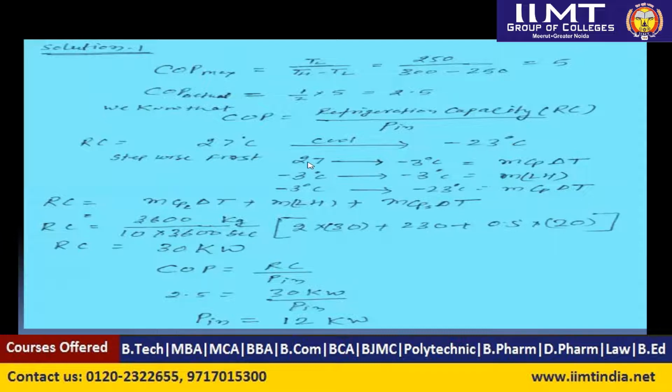So from 27 to minus 3 degrees centigrade, if we decrease that much temperature, how much will be the sensible heat? It will be m cp delta T, as we generally represent. Okay, and from minus 3 degrees centigrade to minus 3 degrees centigrade, because it is our freezing point.